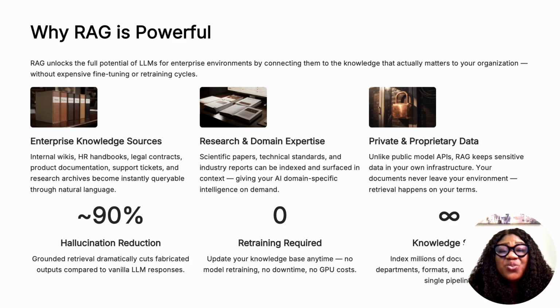With everything said so far, we now see why RAG is powerful, because it allows AI systems to connect with real organizational knowledge. Companies can connect AI models to their internal documents, policies, research papers, contracts, support tickets, and technical manuals. So instead of guessing answers, the AI retrieves actual knowledge before responding.